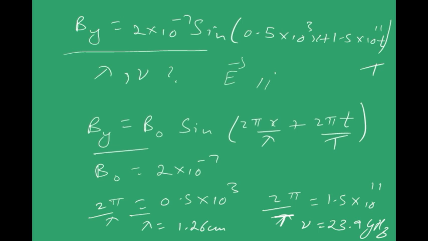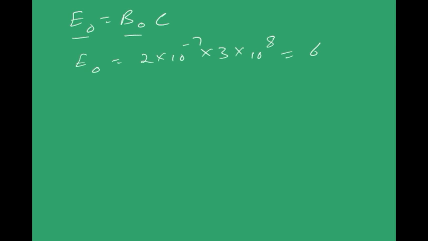We have one more thing to solve. I need to find the electric field, right? Note one thing, there is one relation. E naught is equal to B naught C, where E naught and B naught are the maximum possible electric field and magnetic field inside an electromagnetic wave. So you know the value of B naught, right? It is 2 into 10 power minus 7. So what can you say about E naught? It is 2 into 10 power minus 7 into speed of light, that is 3 into 10 power 8. You got it to be 60 volts per meter, of course.